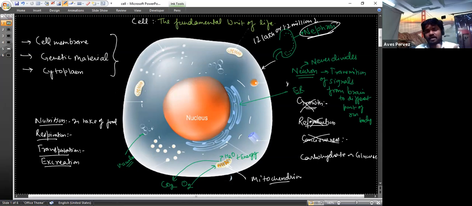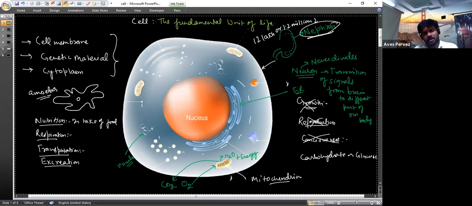It can live independently. For example, we have the example of amoeba. Amoeba is a single-celled organism, and it can perform all those activities and has the capability to live individually. It can perform all the functions which a multicellular organism performs. A single cell can perform all those functions. So that's why we consider that the cell is a basic fundamental unit of life.